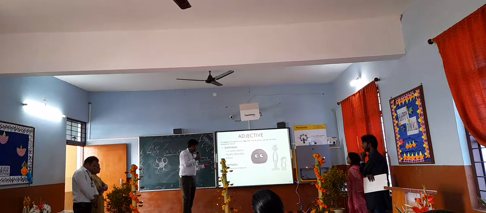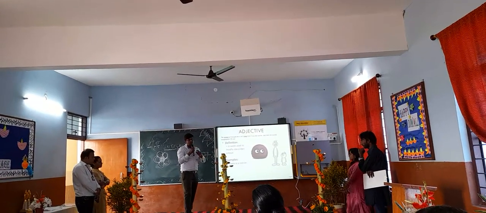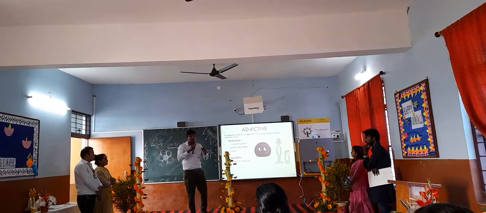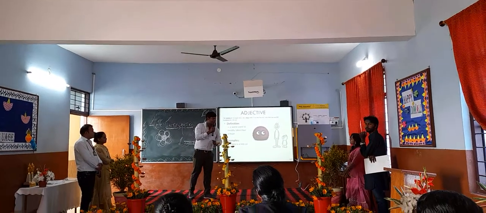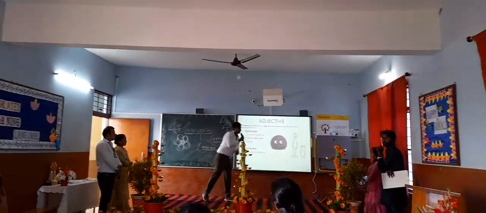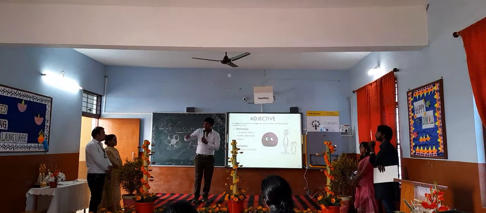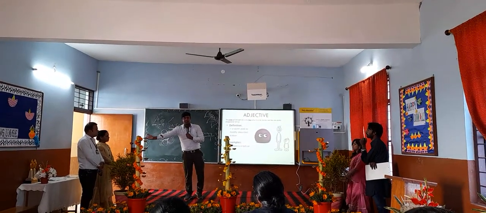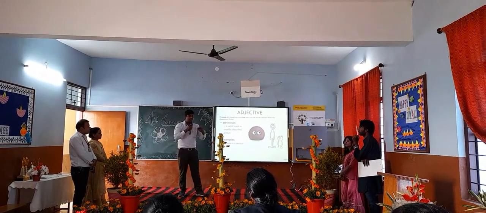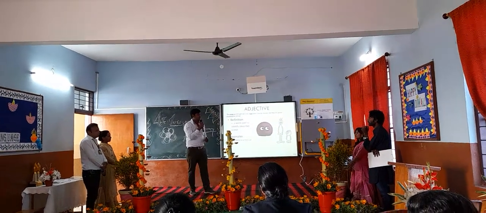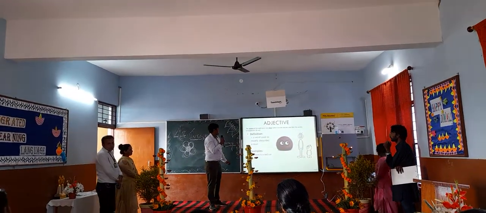It means a noun is being modified with the help of a word known as the adjective. For example, there is a red car. In this sentence, the word red shows the color of that car, meaning the car belongs to red color. And my friend wearing the white shirt shows the white color of his shirt. This is known as the modification of a noun with the help of color.